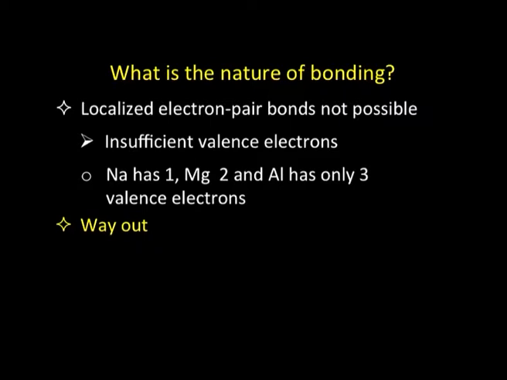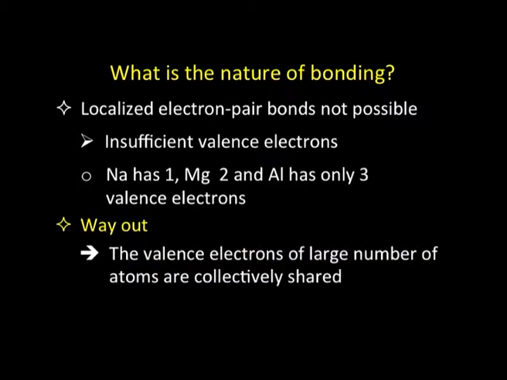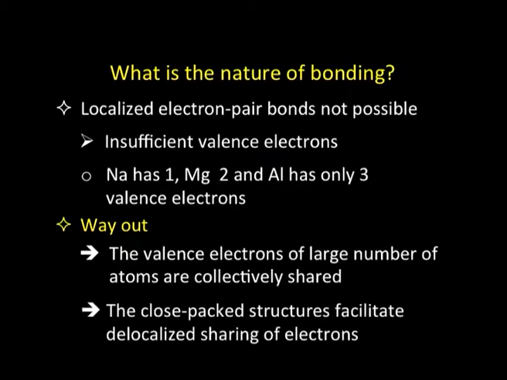The way out is that maybe the valence electrons of a large number of atoms are collectively shared. That means we have a different way of looking at the metal structure, wherein we bring in the idea that a large number of atoms are put together and their electrons are shared collectively. This process is facilitated by the fact that the atoms are in close packed structures, because of this close packing, this kind of delocalized sharing of electrons is facilitated. That is very, very important here.